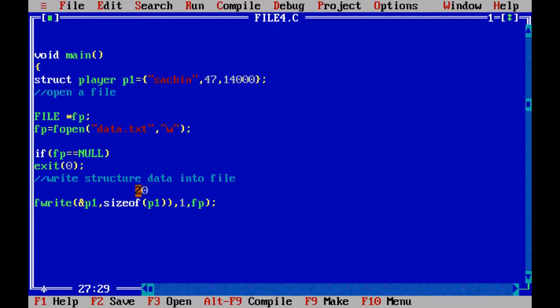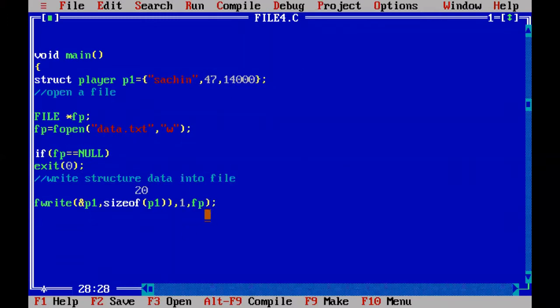For example, if 20 bytes of memory is collected or read from the P1 structure variable. How many times will it be read? Only one time. So 20 bytes are read only one time, and those 20 bytes of memory are written into fp. What is fp? Fp is the data.txt file. So into that file 20 bytes of memory is collected from P1 and written into the fp file only one time. So with this, we write the structure data. What is structure data? Sachin 47 14,000 is written into the file pointer.